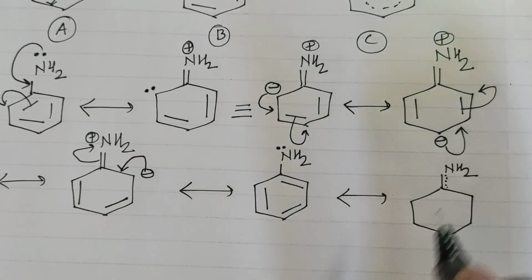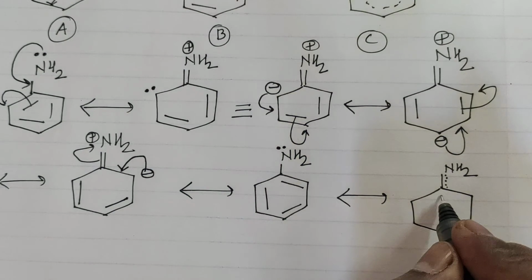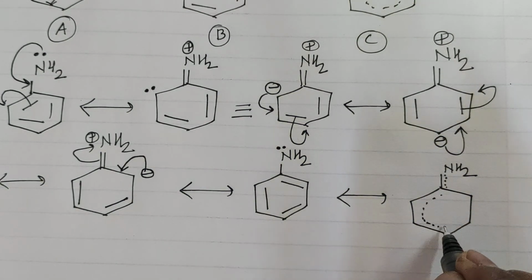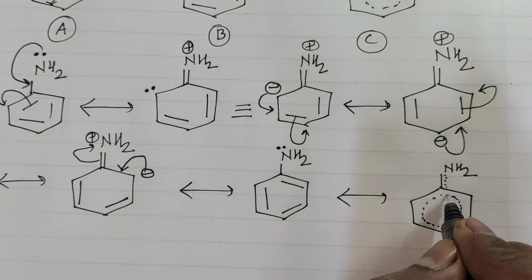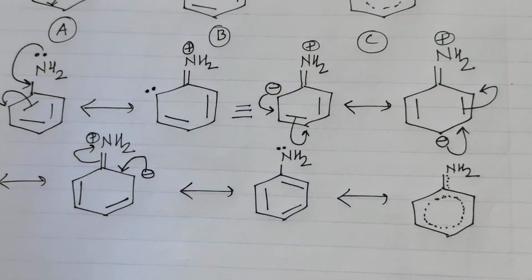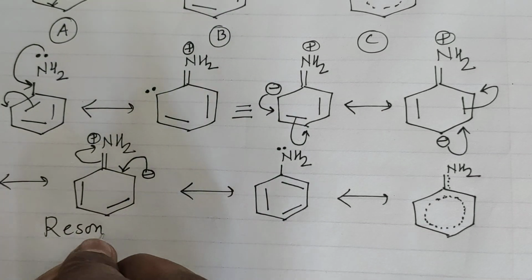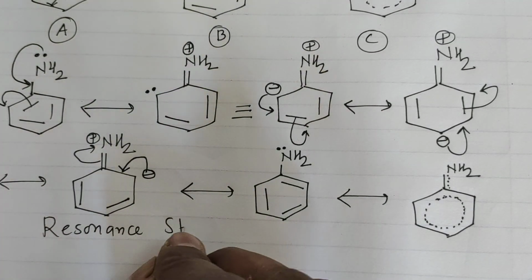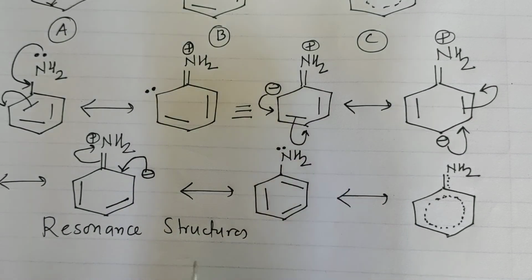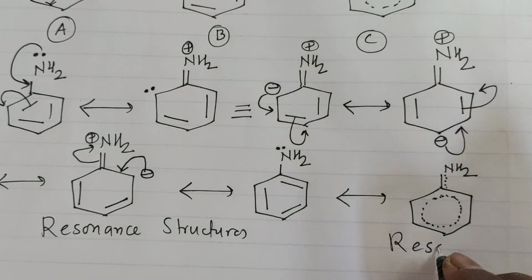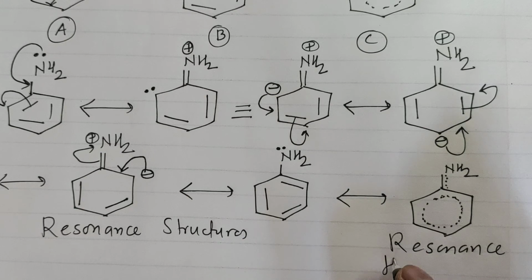So I will write it like dotted lines and dots. Since we have rotated the bond from left to right, that is anti-clockwise, we will write down the circle. These are known as resonance structures, and this is known as the resonance hybrid.